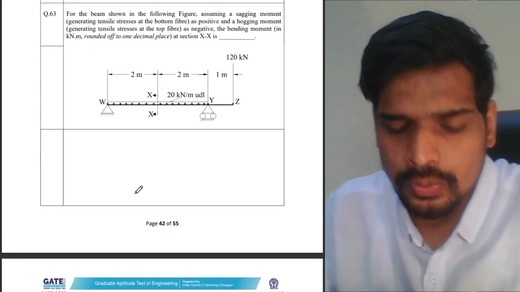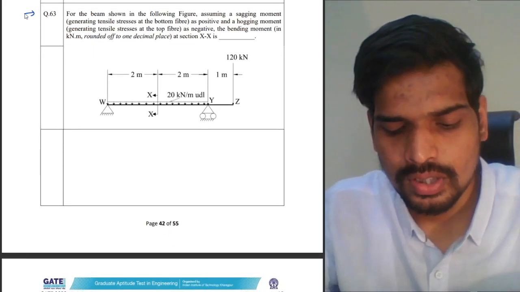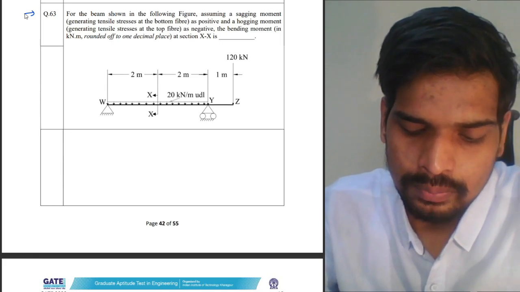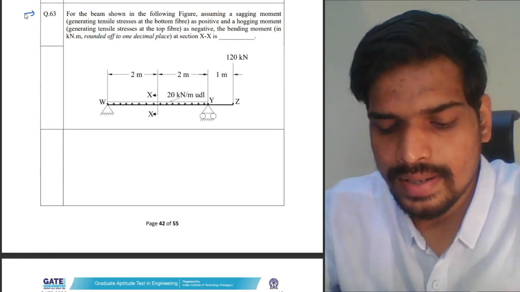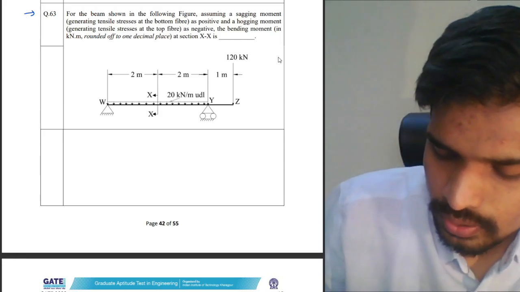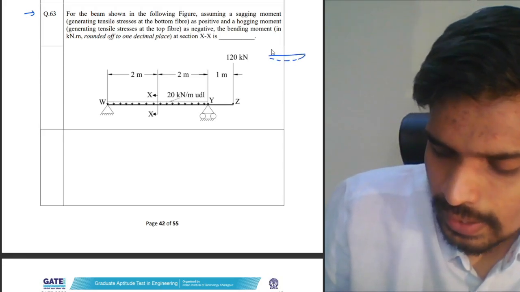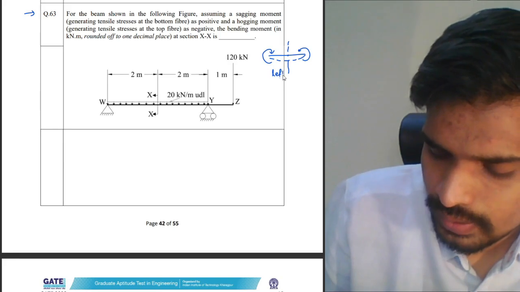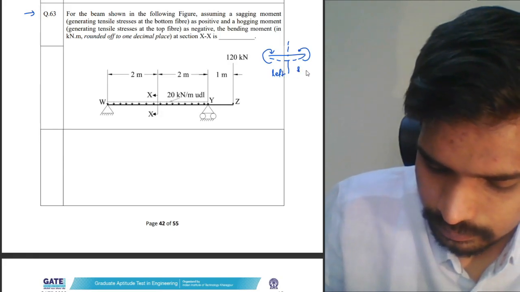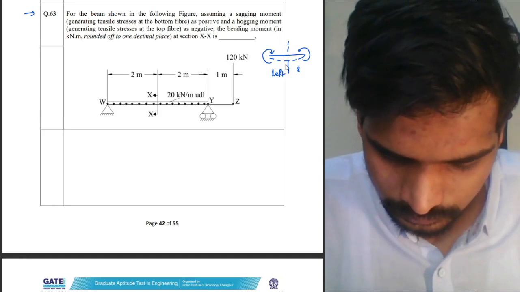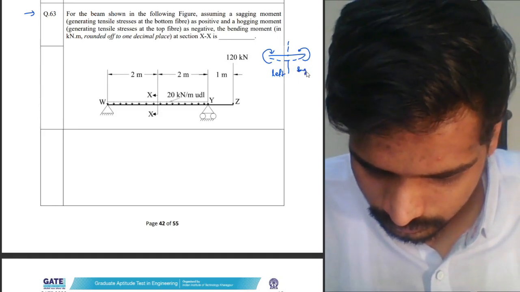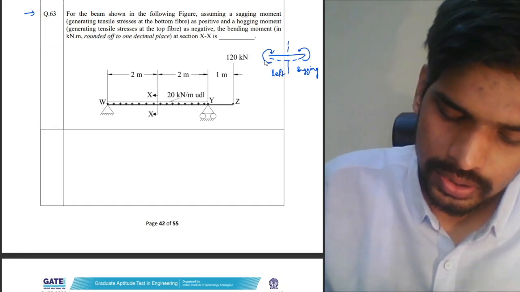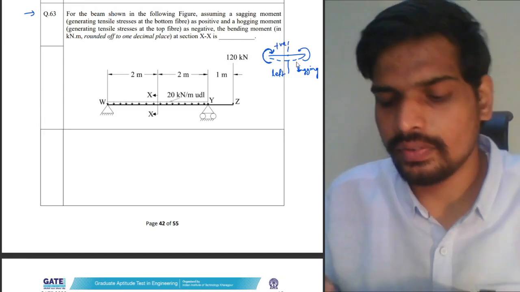Next question. This one is now moving on to the numerical part of the architecture paper. A beam is shown in the figure. Assuming a sagging moment as positive and hogging moment as negative, bending moment at section XX will be dash. They are saying sagging moments. If bending is happening as a sagging moment, it is clockwise to the left of the section. Sagging moments are taken as positive. So to the left of the section, clockwise moments are taken as positive. That's given in the question.